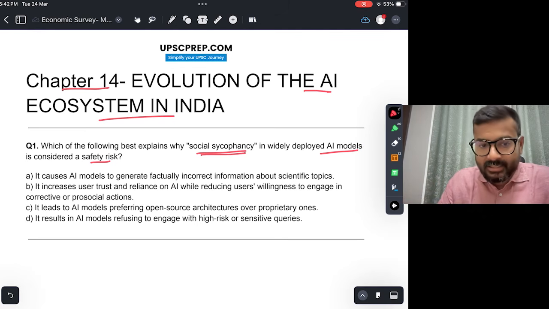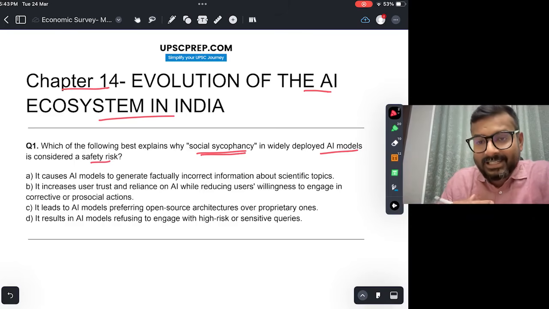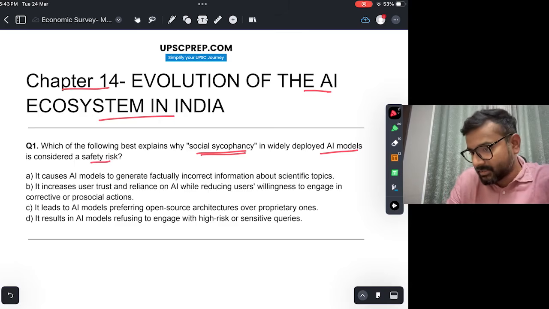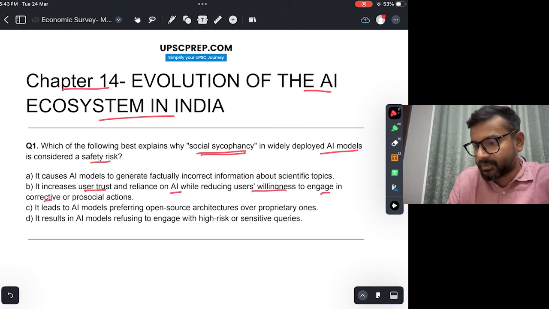These kinds of sentences it will use, and it is considered a safety risk because it increases user trust. Right? You start trusting the AI and start depending on the AI, and then once you do that, you do not correct yourself, and you may cause harm to yourself also. Okay, so the right answer to this is B. It increases user trust and reliance on AI while reducing users' willingness to engage in corrective or pro-social actions.